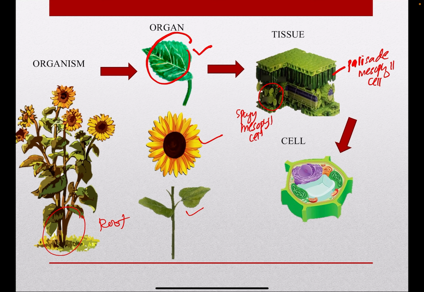All these cells work together to form tissues, and then inside the cells specifically we look at the plant cell. Inside of the plant cell there is an organelle, for example chloroplast. So here is the organizations of plant organism.